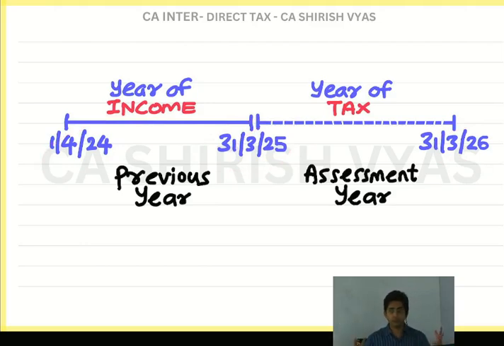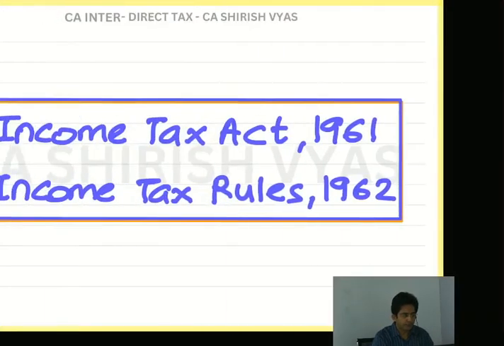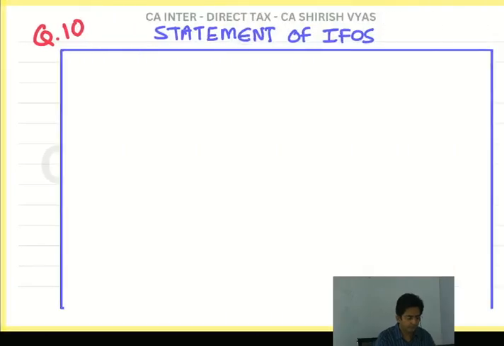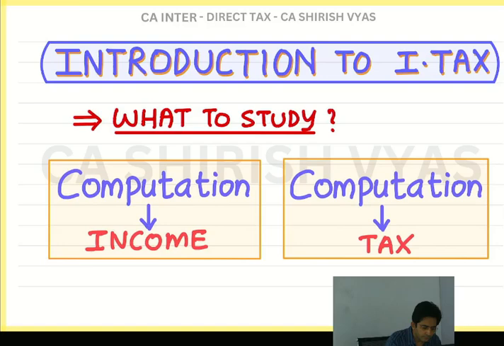See, this I have to tell at the beginning of the subject. You know why? Because in accounts, we can find any random year, 2016, 2012, because accounts is the same for all years. Income tax changes, so we are specific to the year. So this is over. That's it. This completes your introduction of income tax.